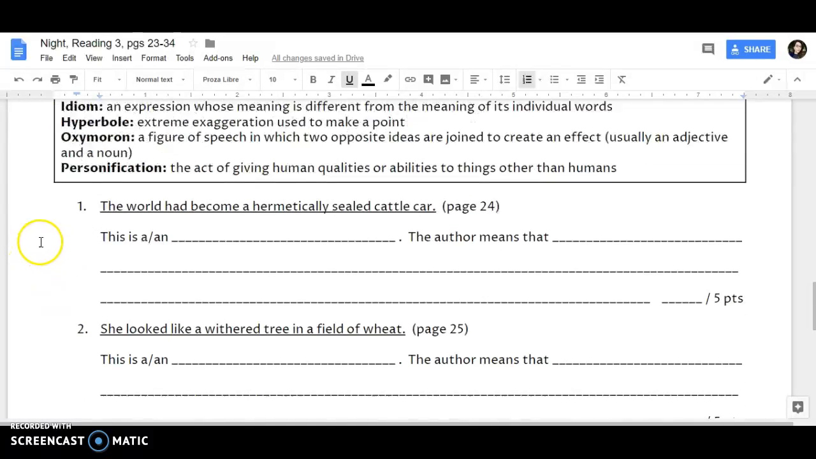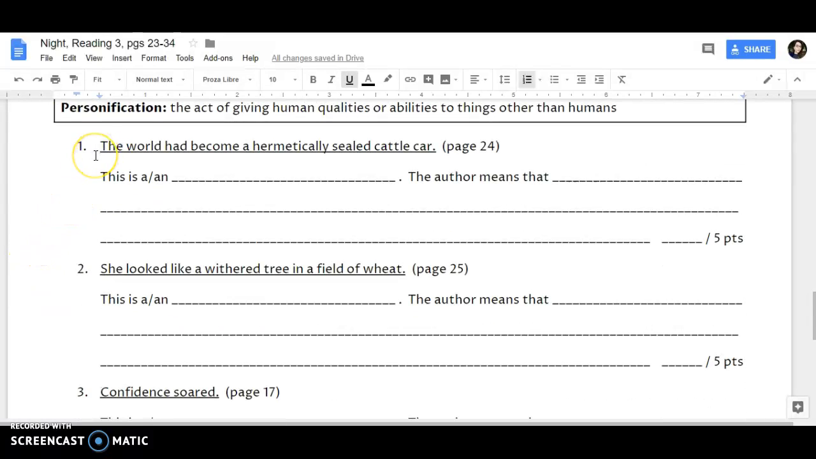The first piece of figurative language is: the world had become a hermetically sealed cattle car. In order to get this answer correct, you need to first identify the type of figurative language and then explain what it is that the author means without using another piece of figurative language.